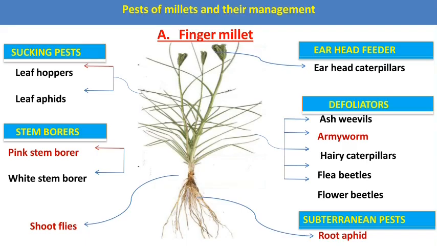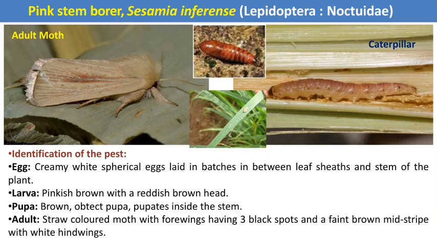These are the different pests which infest the finger millet crop. The pests are categorized into different categories according to their feeding habits. The first one is sucking pests, then stem borers, then earhead feeders, then defoliators and subterranean pests. Let us see one by one the major pests which infest the finger millet crop.